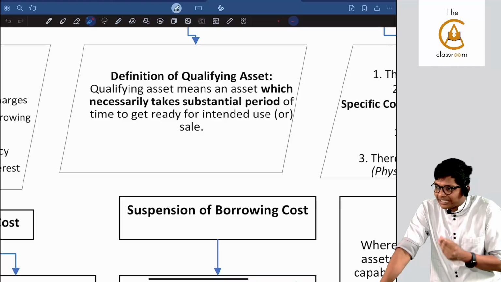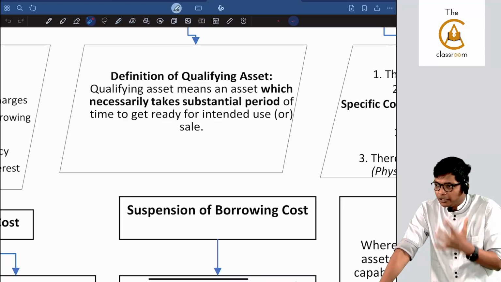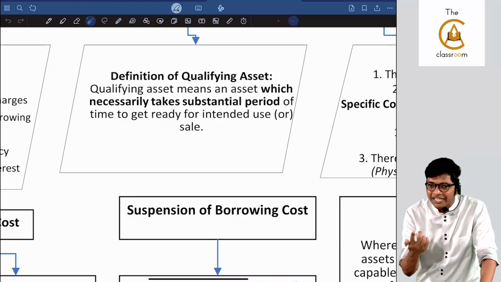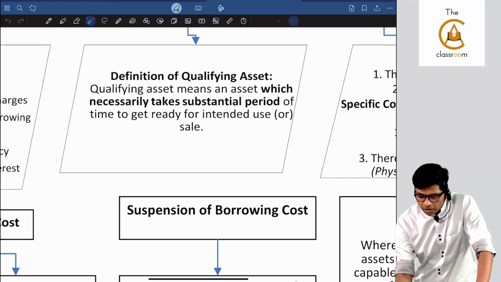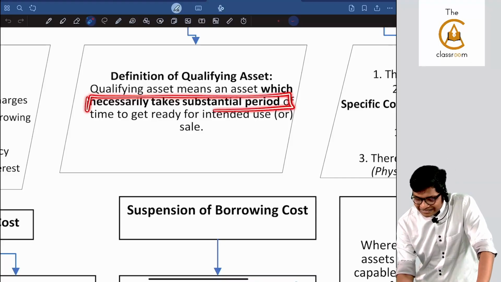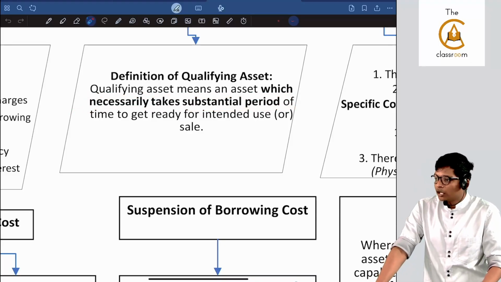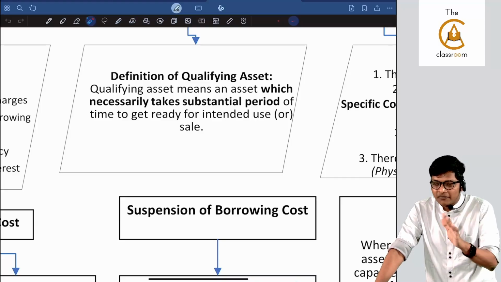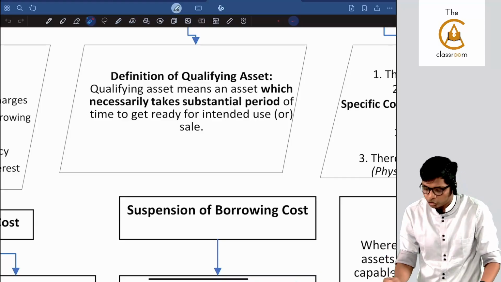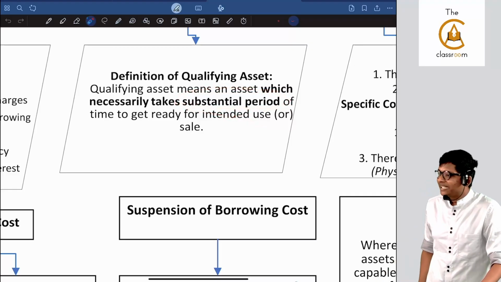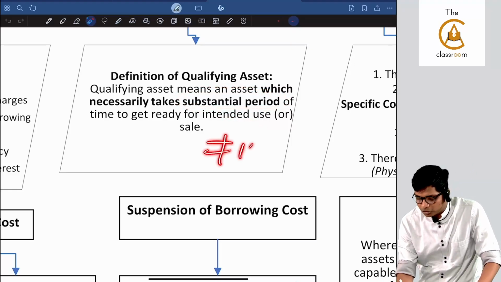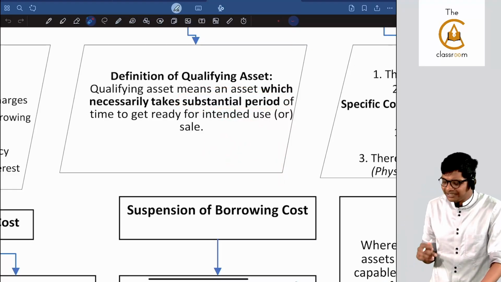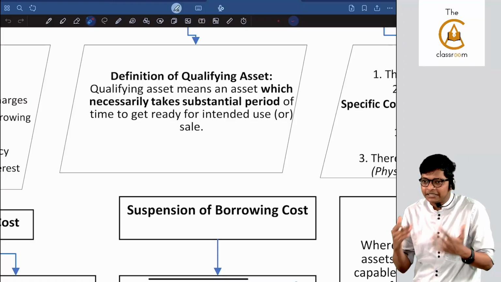To construct a building, an apartment, you need 1 to 2 years. I can't construct in 1 day. So that's what they're saying, which necessarily takes a substantial period of time. If you buy a car, it doesn't take that much time. Today I will place the order, if the car is available in 1-2 months, I will give. So it's not taking a substantial period of time. Substantial period of time is not equal to 12 months. It's deemed to be close to 12, but it depends case to case.